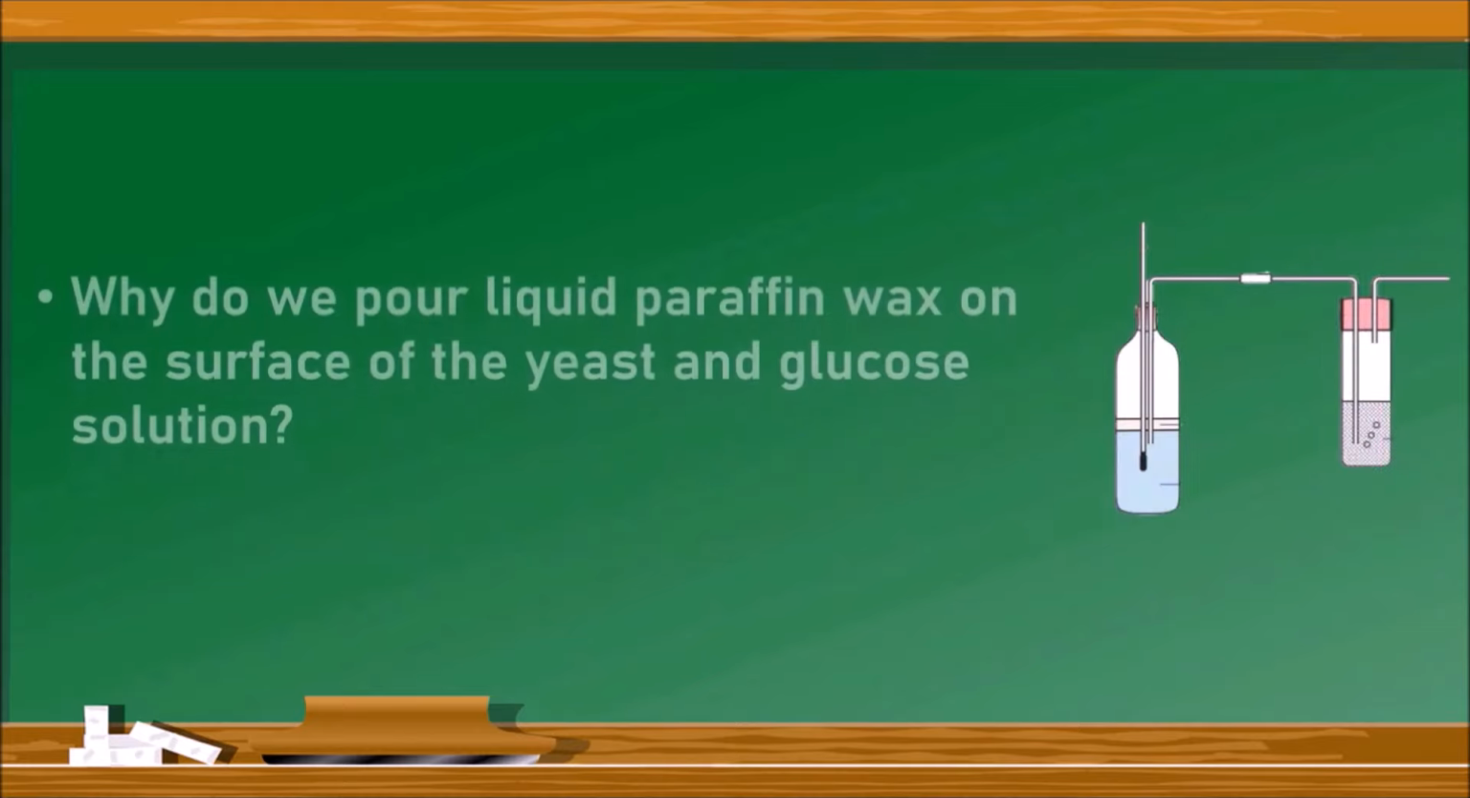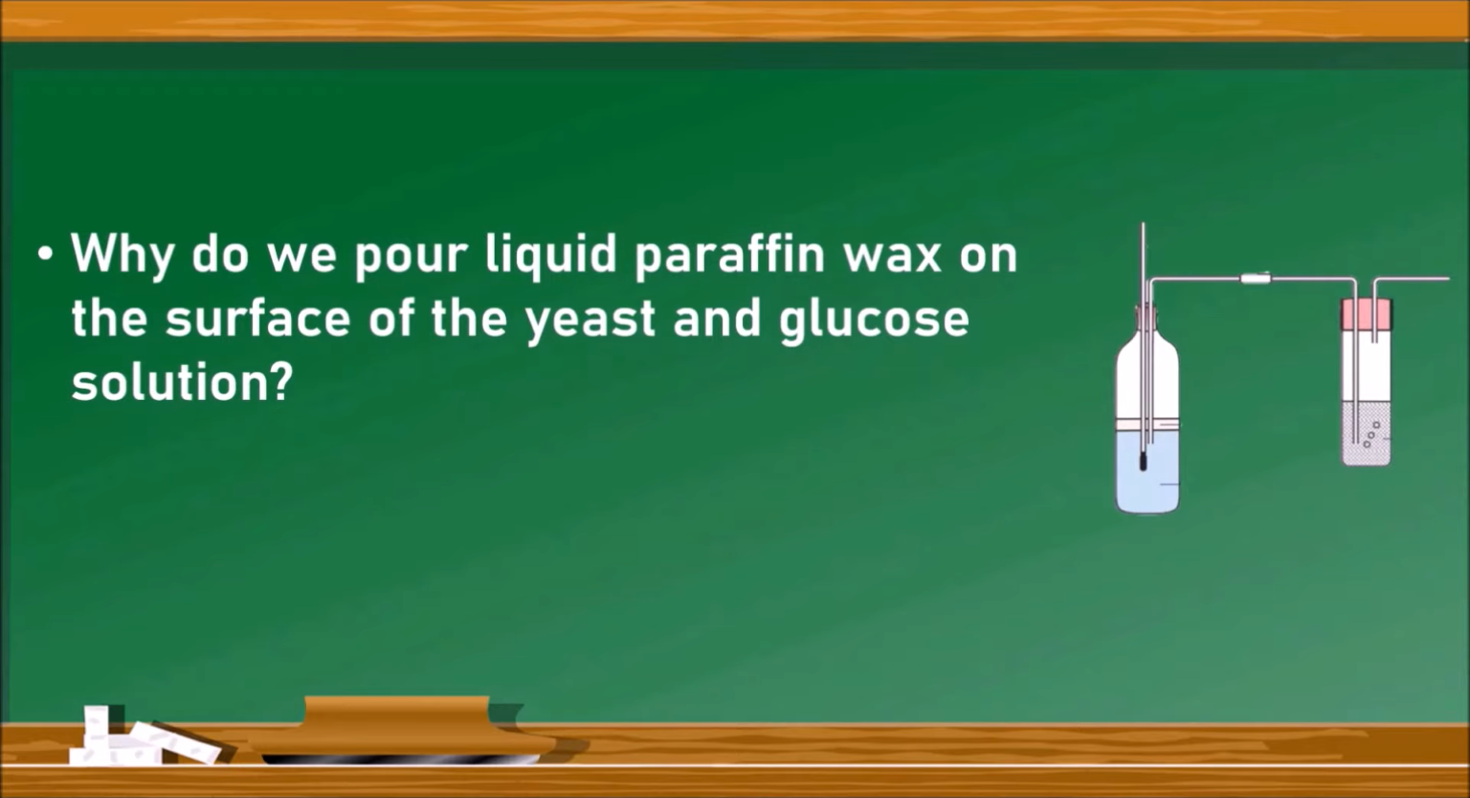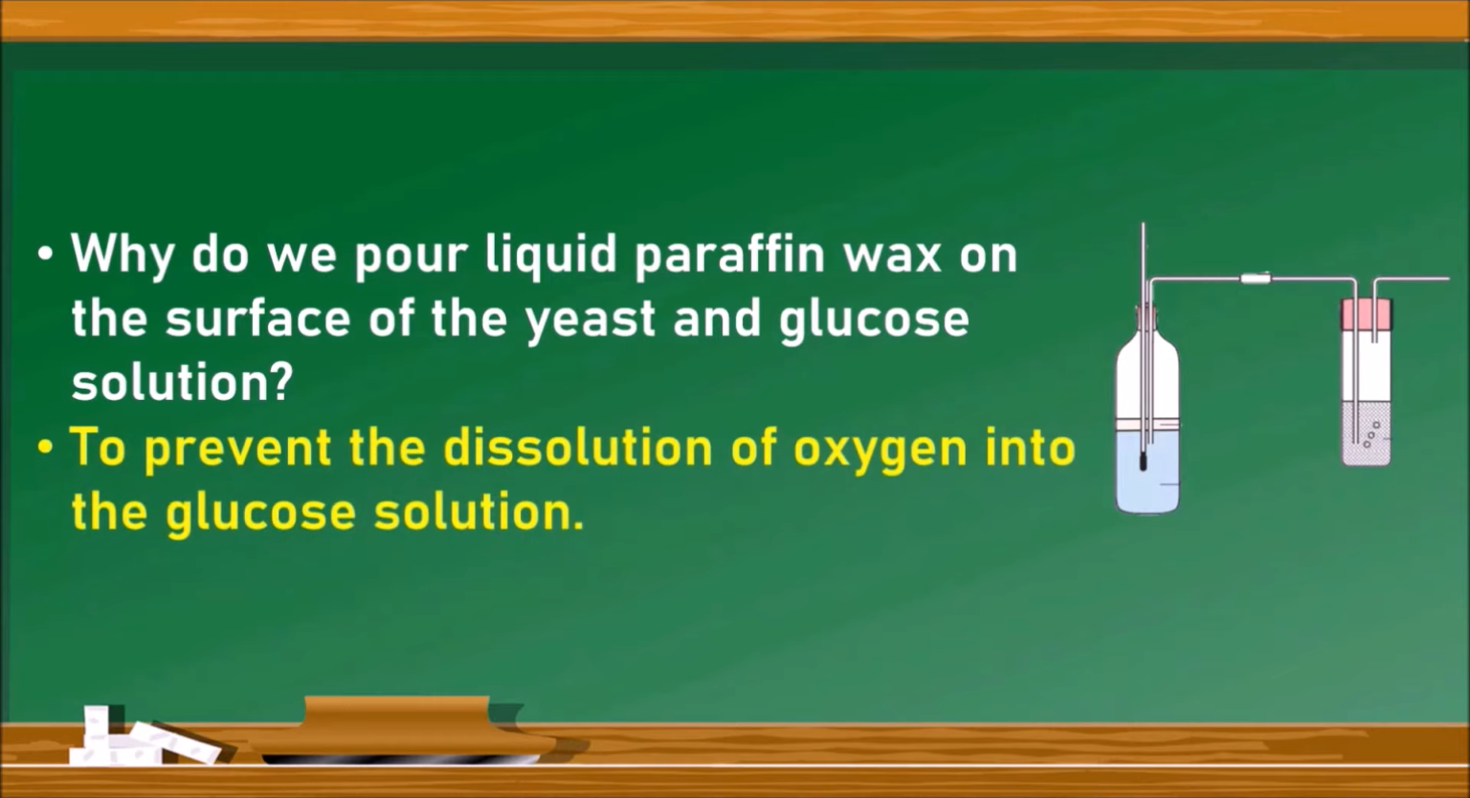Next question. Why do we pour liquid paraffin wax on the surface of yeast and glucose solution? Because even if we boil the glucose solution to remove the oxygen, there may be air present inside the bottle. So the air may again dissolve into the glucose solution. To prevent the dissolution of oxygen into the glucose solution, we need to pour the paraffin wax on the surface of the glucose solution. Next question.